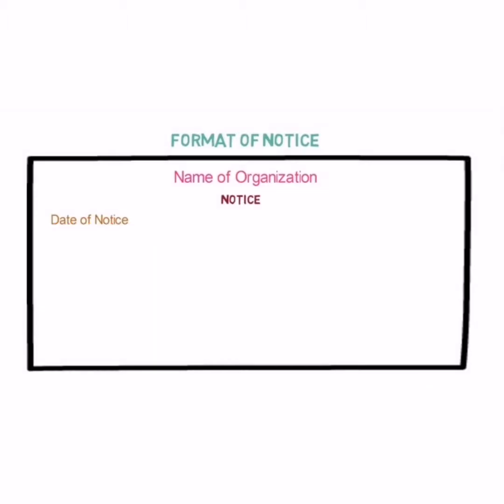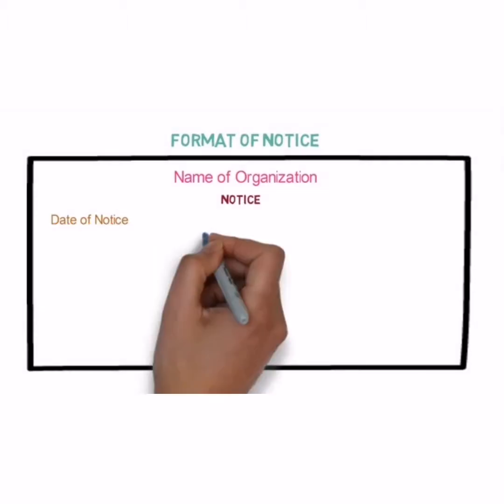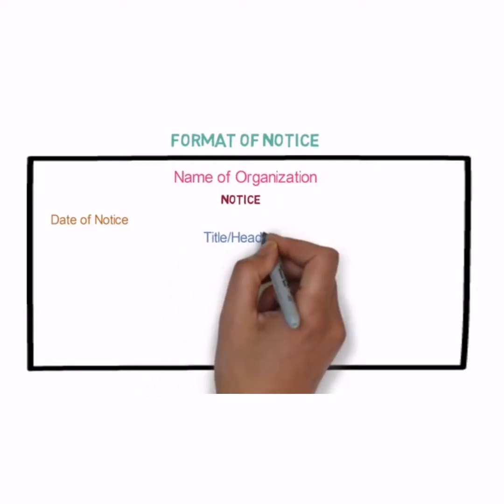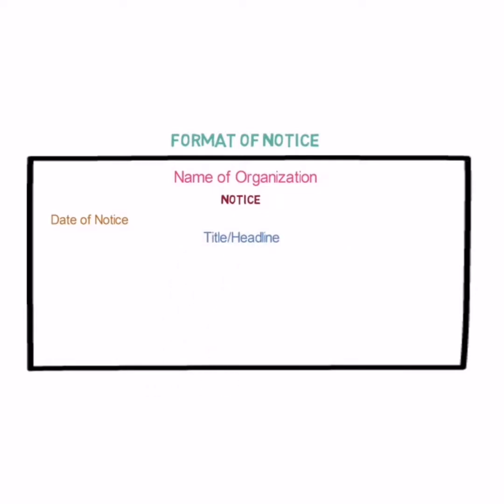Then below it, in the middle side, write the title or heading of the notice. Then below this, the body of the notice starts, and after the body is completed, we'll write the signature, name and designation. Okay, designation of authority. So this is the exact format.